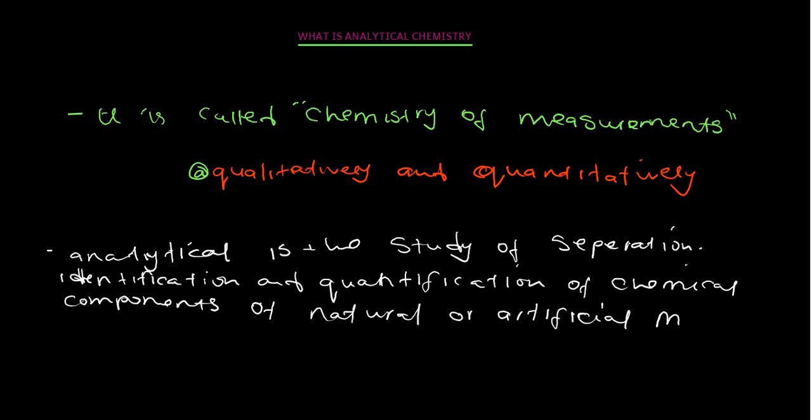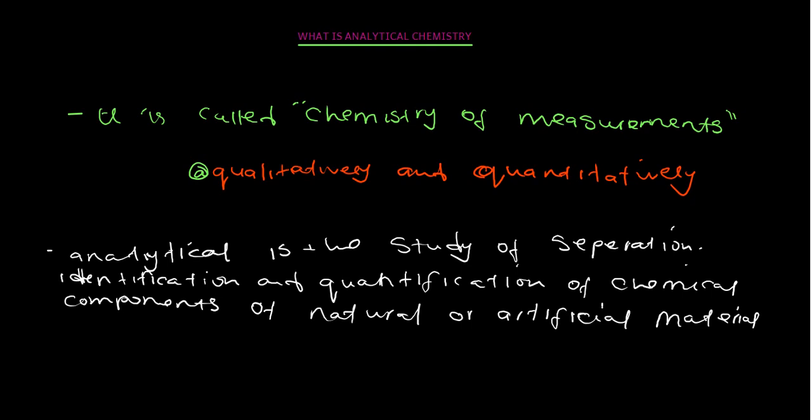So these materials can be in the form of artificial or natural. When you say artificial, it is something that is not made by nature, something that is just made by a human being. Then natural is made by nature. So those are the things that we'll be looking at.